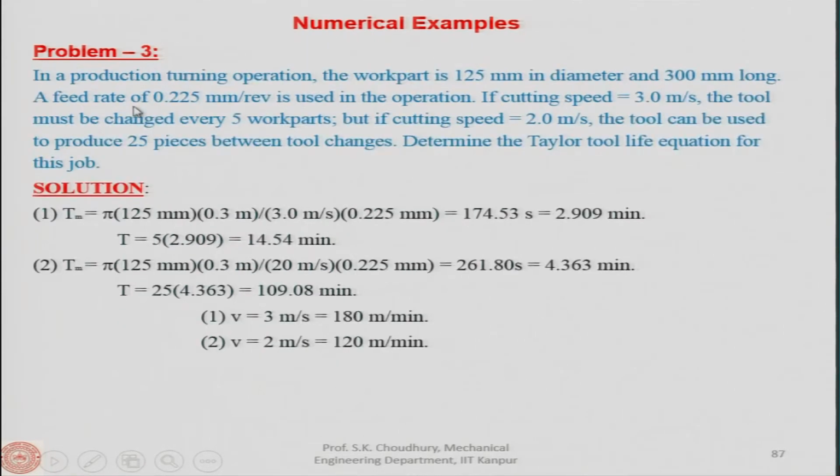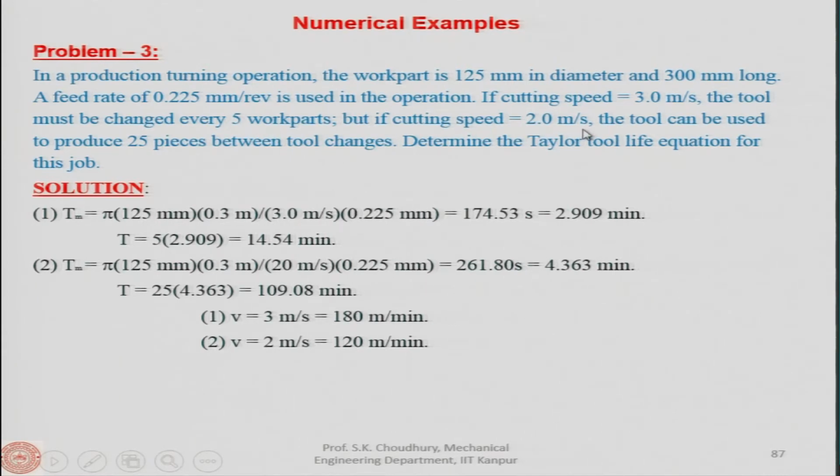All right. Similarly, in a production turning operation, the work part is 125 millimeter in diameter and 300 millimeter long. So, here physical parameters are given, that is the diameter of the workpiece and the length of the workpiece. Then the feed rate is given as 0.225 millimeter per revolution for the operation. If the cutting speed is 3 meter per second, the tool must be changed every 5 work parts, but if cutting speed is 2 meter per second, the tool can be used to produce 25 pieces between the tool changes.